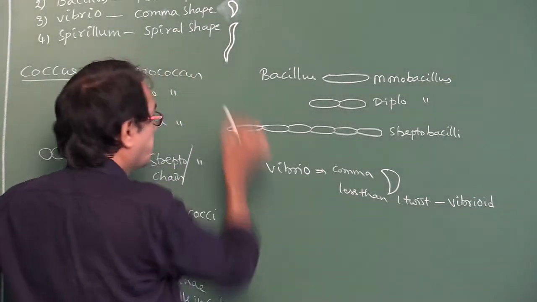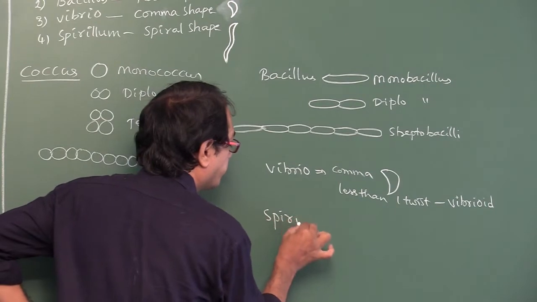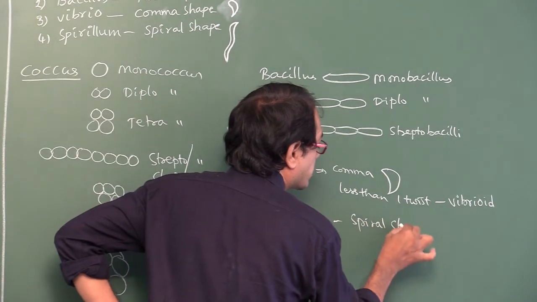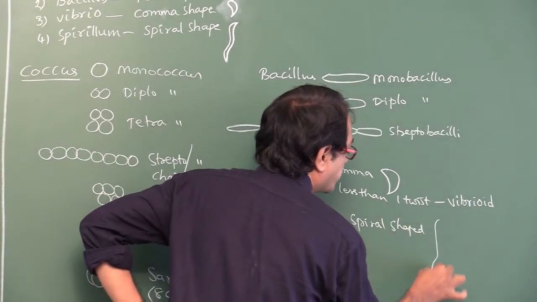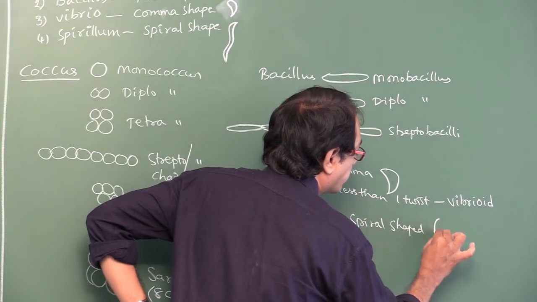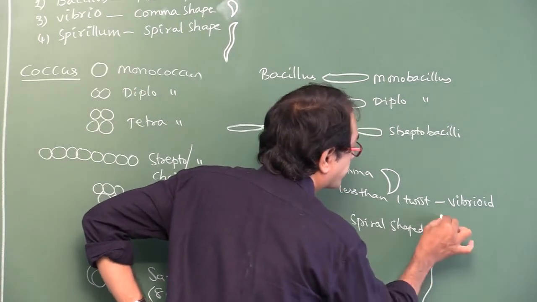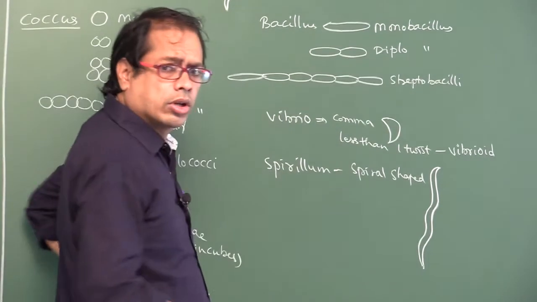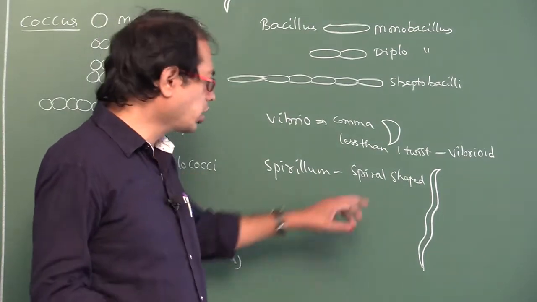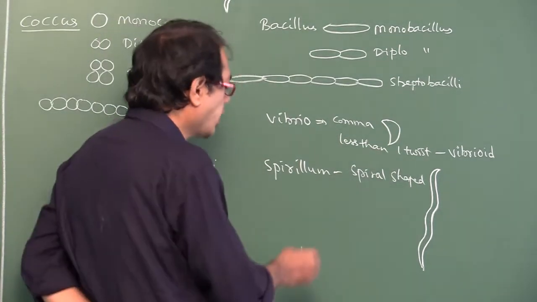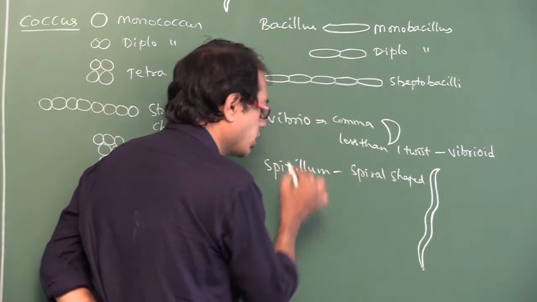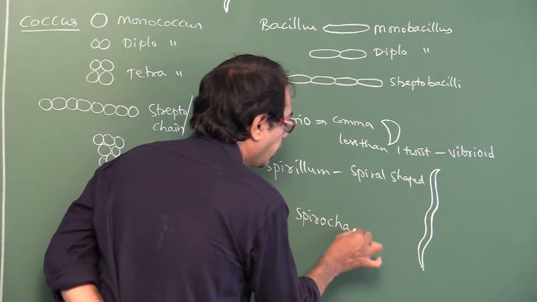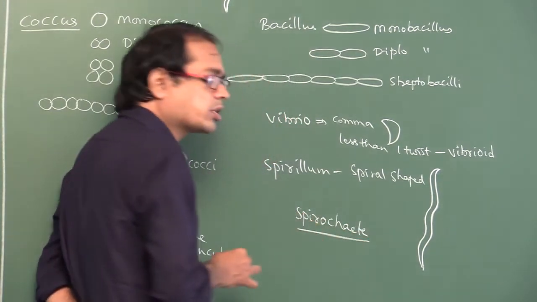And the next one, spirillum. Spiral-shaped bacteria. Spiral-shaped means like this. Spiral-shaped bacterium, that is more than 1 twist. If more than one twist, it is so called spirillum. Here one example is there, spirochete. What is a spirochete?